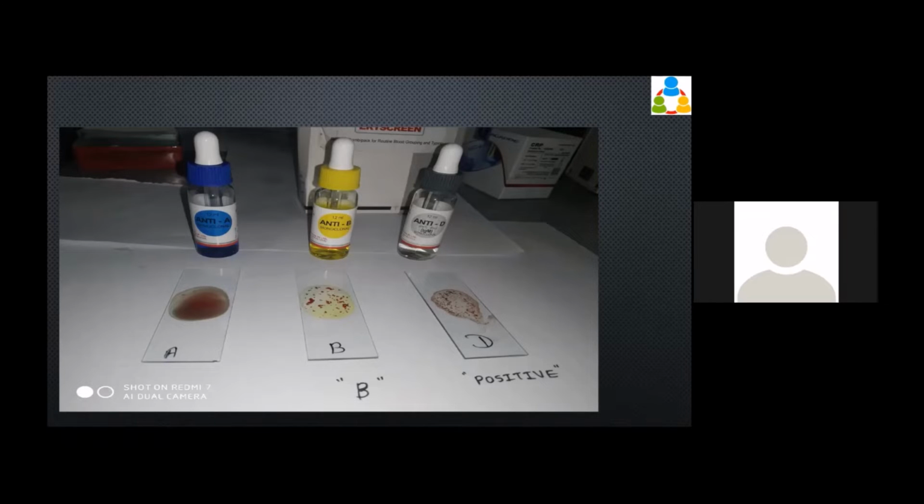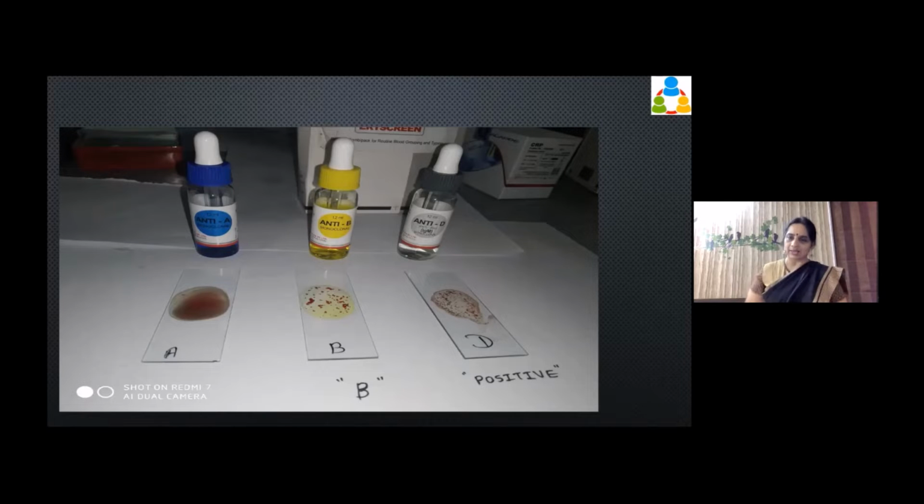Very good. So just by looking at this reaction, what we find out is that if for some reason we are mixing two bloods together, like A and B coming in contact with each other, or positive and negative coming in contact with each other, then there will be clumping. So that should not happen.